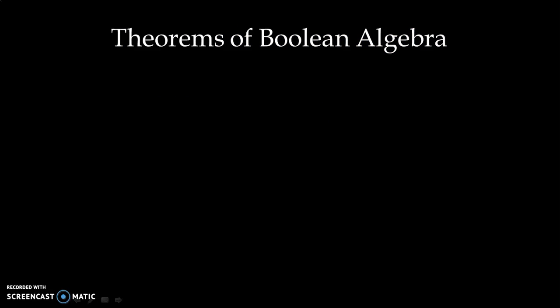Now we'll see some basic theorems of Boolean algebra. We'll discuss theorems and we'll prove the theorems with the help of truth table. These theorems are very important and you have to always remember them, because only then can you simplify a complex Boolean expression into a simple one. We start with the AND function. We have total 4 theorems based on the AND function, and in a similar way we have 4 different theorems based on the OR function. Theorem 1.